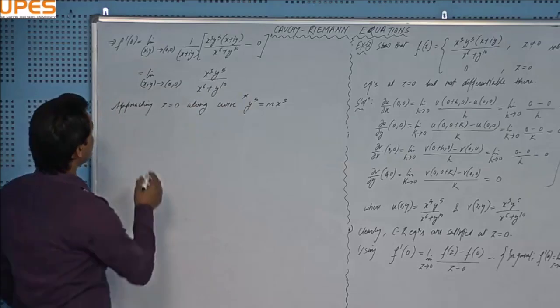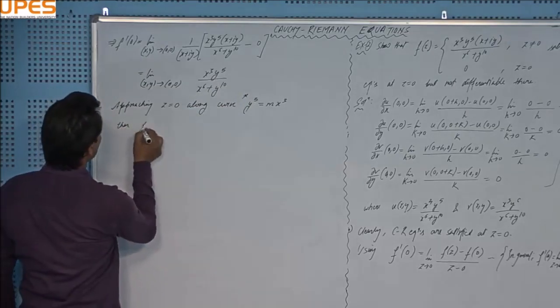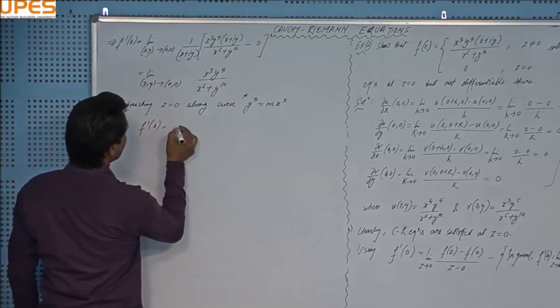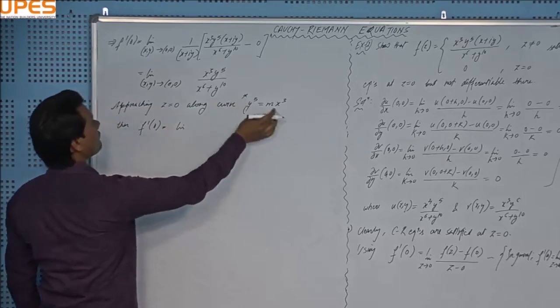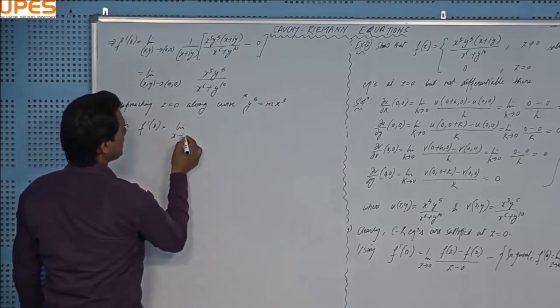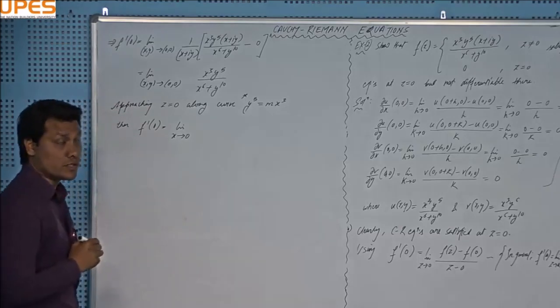And plugging this here, I will get then f dash 0 equal to the limit, since everything will be converted in x now, so I will write limit x tends to 0, right?